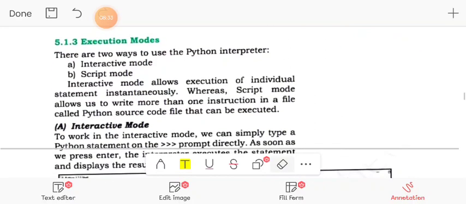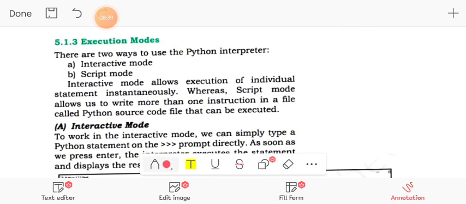So there are two ways to use the Python interpreter: one is interactive mode and another is script mode. Interactive mode allows execution of individual statements instantaneously. We cannot save it, whereas script mode allows us to write more than one instruction in a file. We may save it like we save a file. So if you want to save a program for further use, you should write it in script mode, or if you just want an output for instant use, you may use interactive mode.